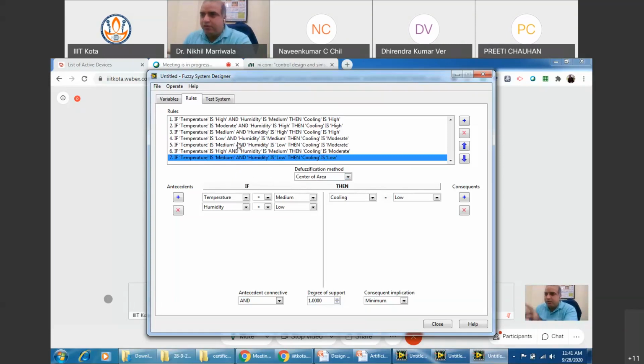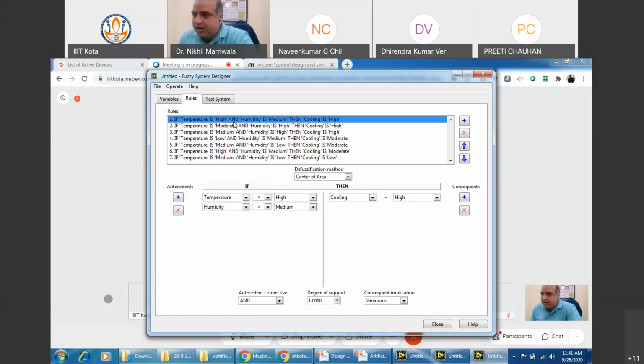So, in what I was trying to tell you in the block diagram, can you see this here? If-then-else rules are being used. If temperature is this and humidity is this, then what happens? What is the output, right? This is how AND is used. Antecedent, right?